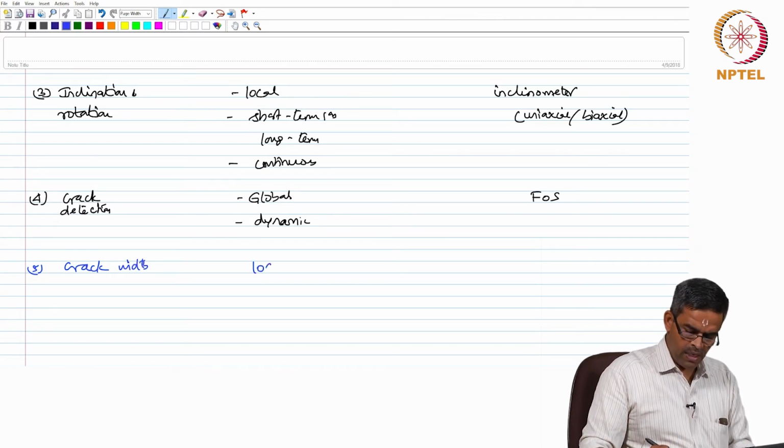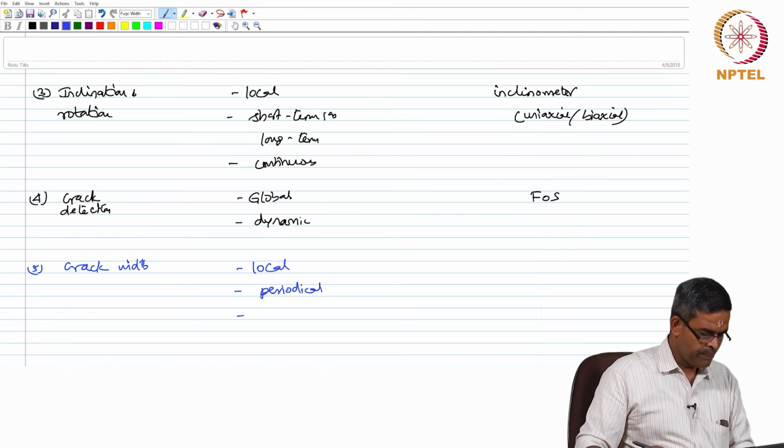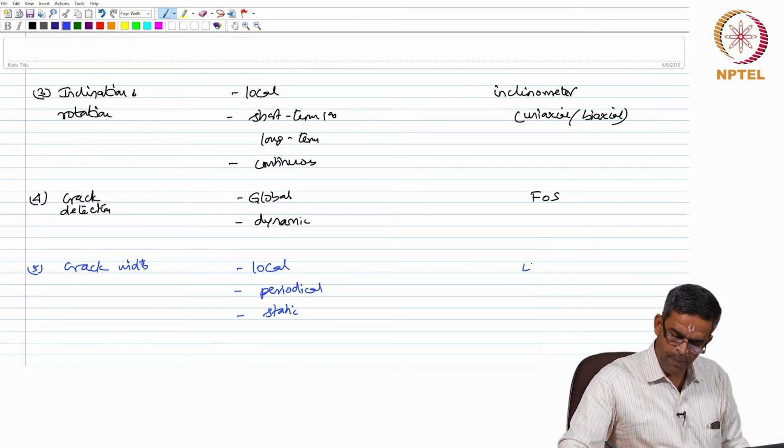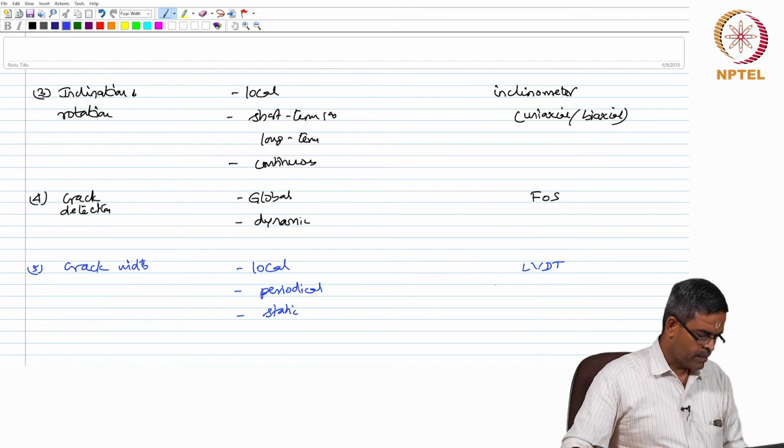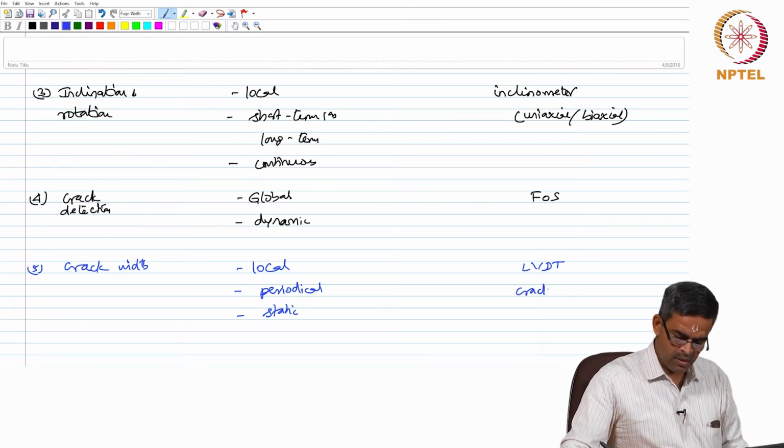This can be again a local phenomena, it can be a periodically monitored phenomena, it can be again a static monitoring phenomena. People use LVDT and crack sensors to measure crack width.